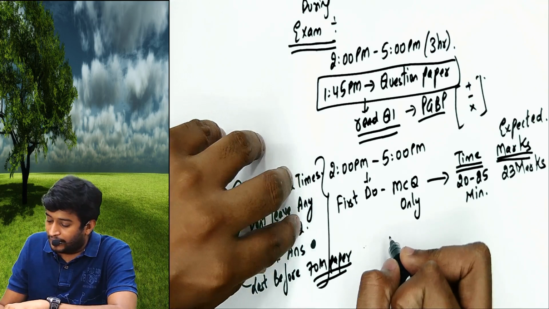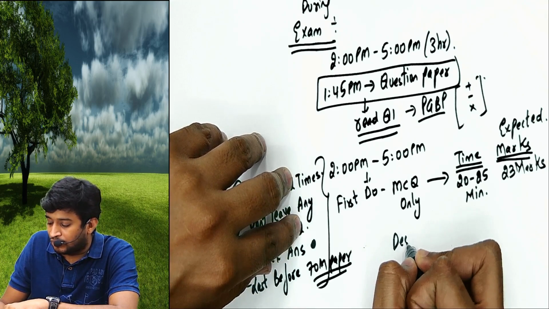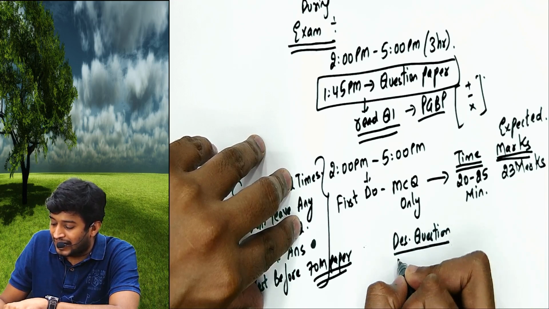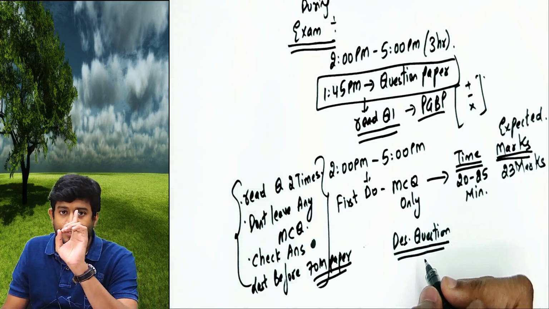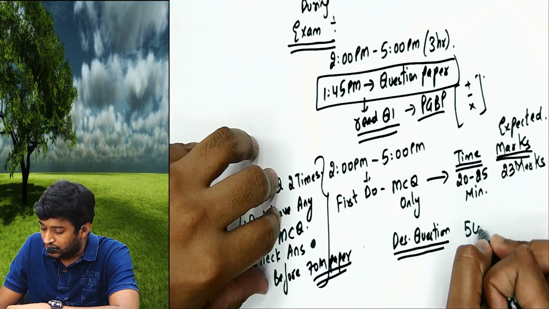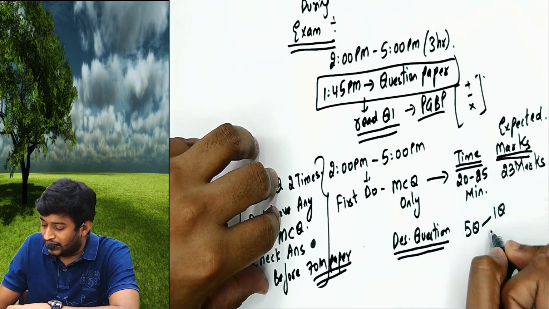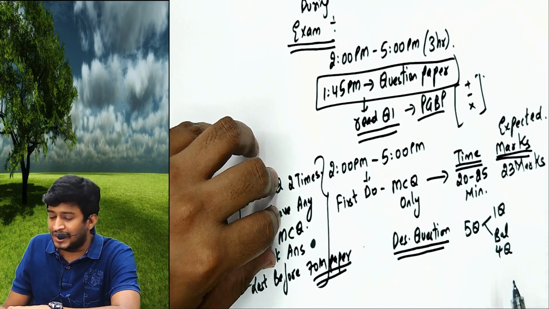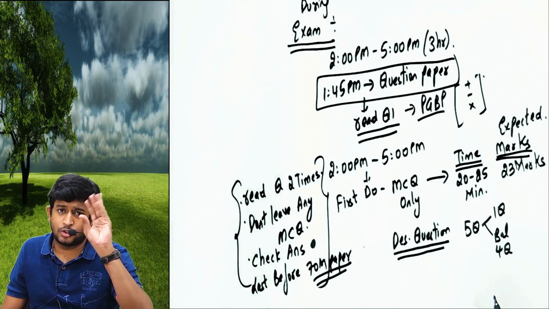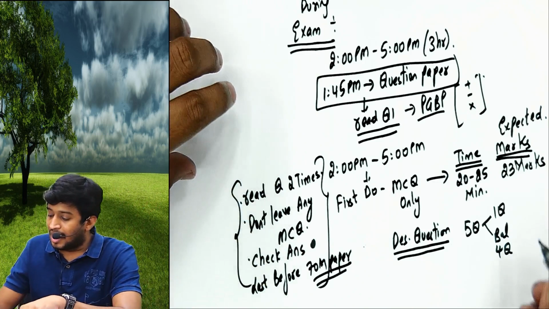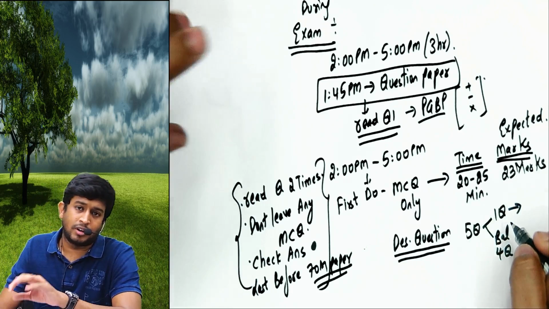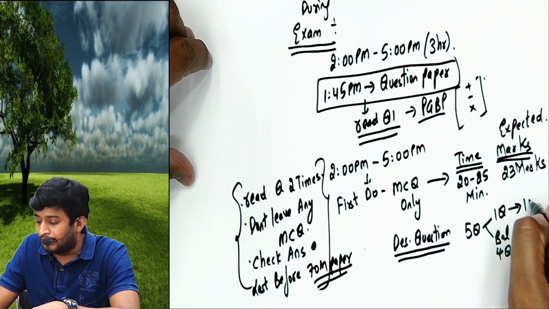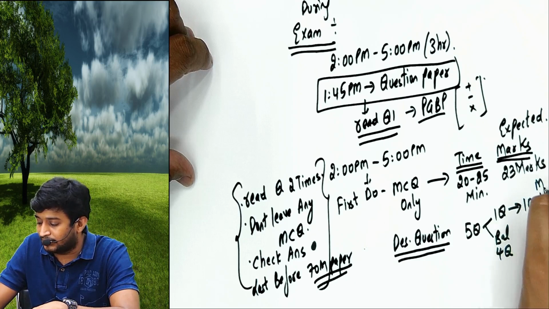Next, now I'll start with descriptive questions. How many do I have to write? I have to write 5, the first being compulsory and the balance 4 from any 5. Total 6 will be asked. You should write any 5. The first being compulsory. I will start with the first question now, because adjustments are already ready. And I want a minimum of 10 to 11 marks here.